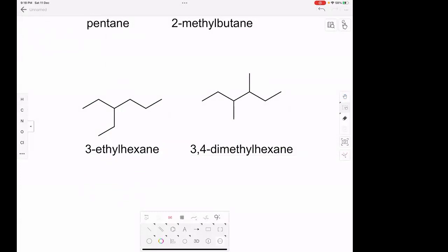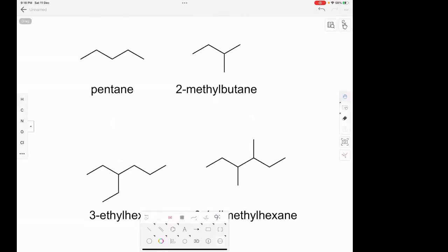Even though the parent chain is the same, the substituent is changing, right? Here there are two methyl substituents and here we have one ethyl substituent. Okay. So if either the parent chain changes or the name of the substituent changes, either way, you have chain isomers. Are you understanding my logic? Yes, sir. Sir, can you explain once again from the beginning?